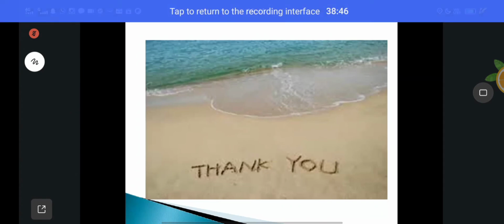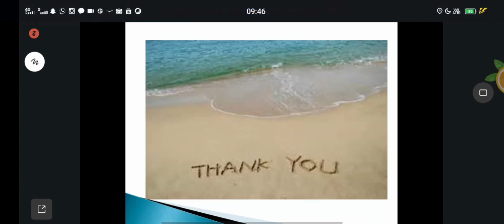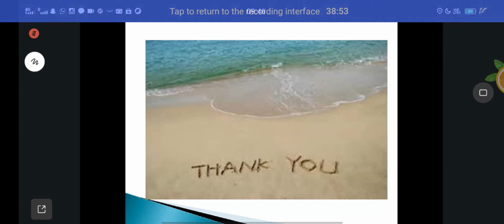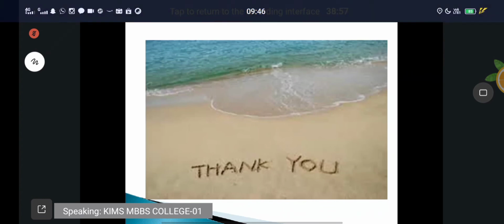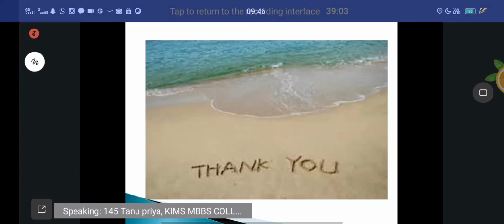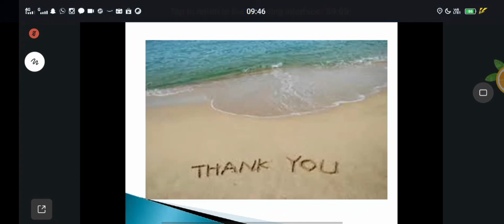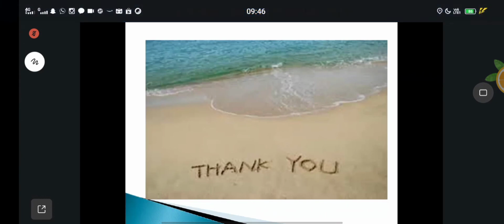Name the branches. Muscular, cutaneous, genicular: those are the branches coming from the popliteal artery. I am asking about terminal branches, meaning the last branches of the popliteal artery.